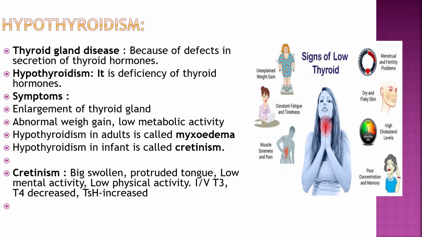It can be hypothyroidism, when the thyroid hormones are low. The main symptoms are enlargement of the thyroid gland, also called goiter, abnormal weight gain, and low metabolic activity. In adults it is called myxedema, in infants it is called cretinism, and in cretinism the child shows a big swollen protruded tongue, and low mental activity and low physical activity.